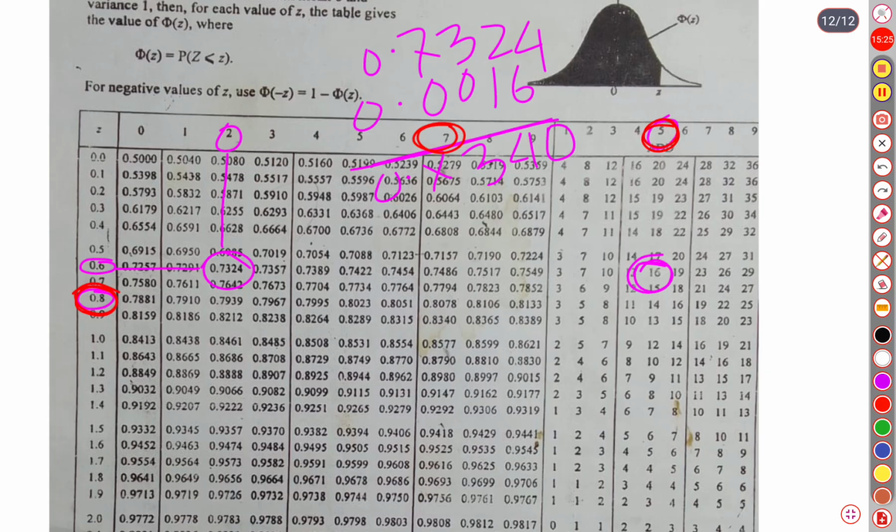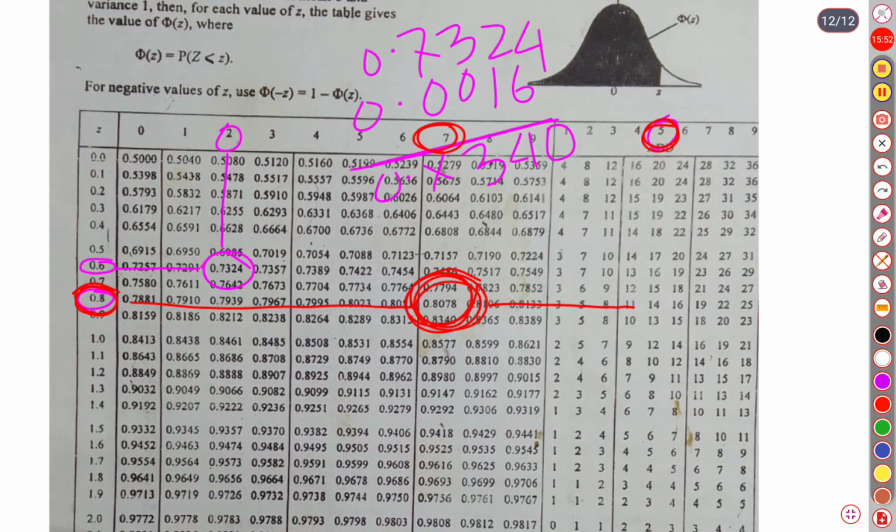Let me erase the previous one. This is unnecessary. So for 0.875, this is the row, this one is our probability. Then we will have to add in the fifth column. Which one? This one.